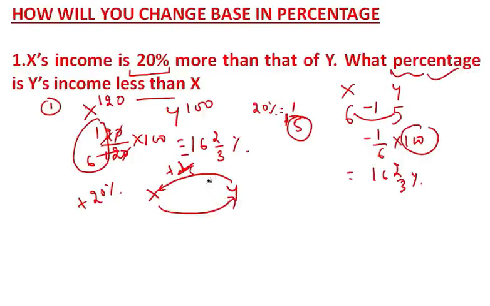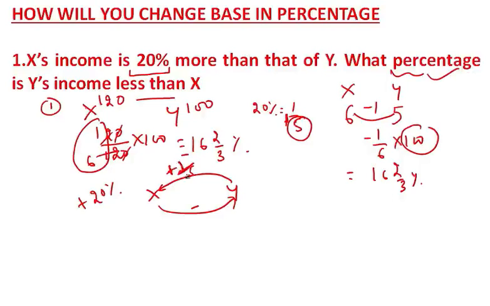right? But in a base change you cannot write the same percentage. The base will differ. Okay, so now I want to know how much less y is than x. So this plus sign will become minus.